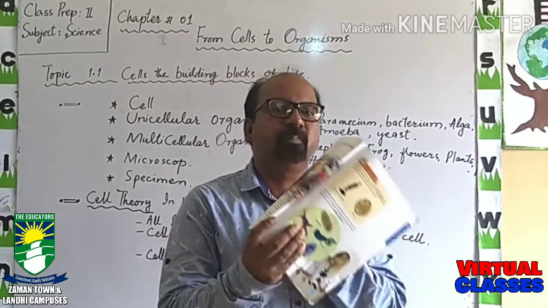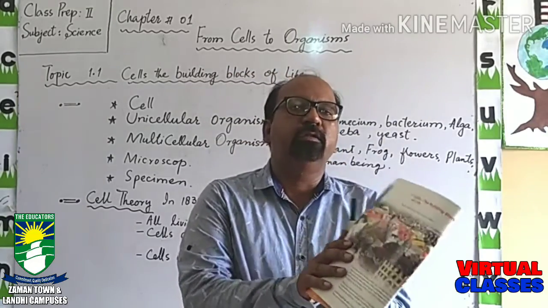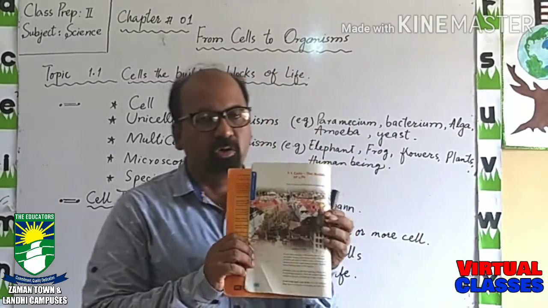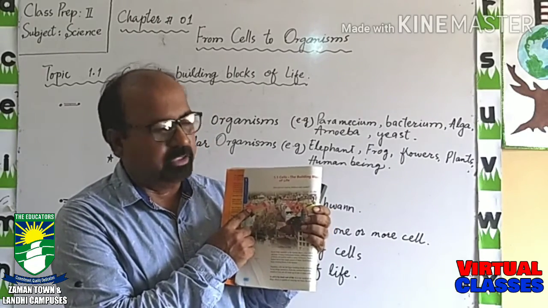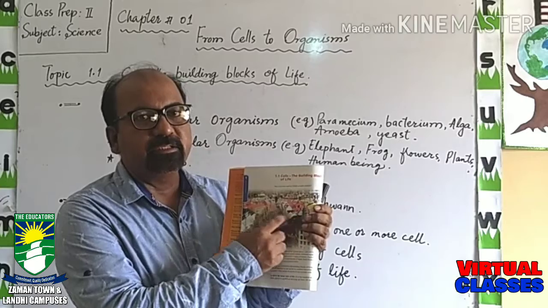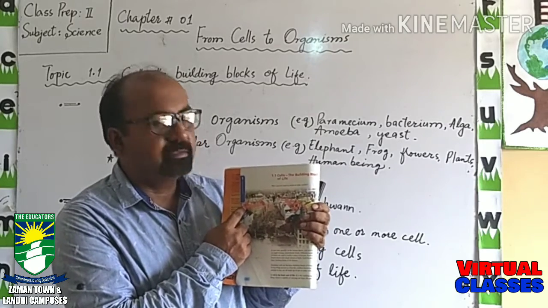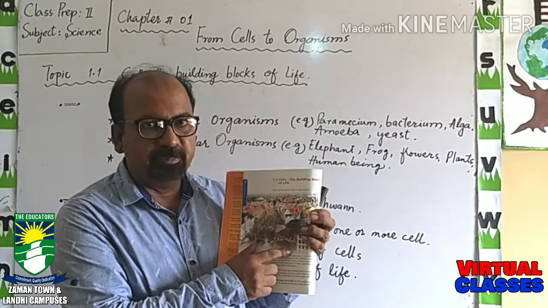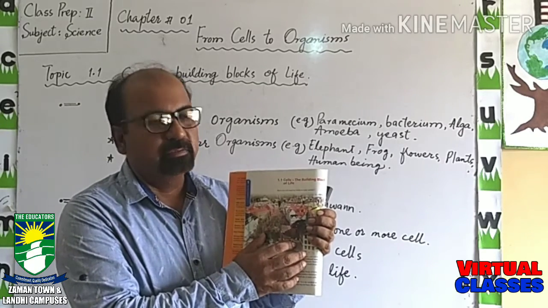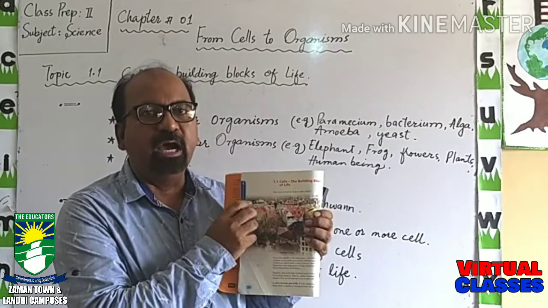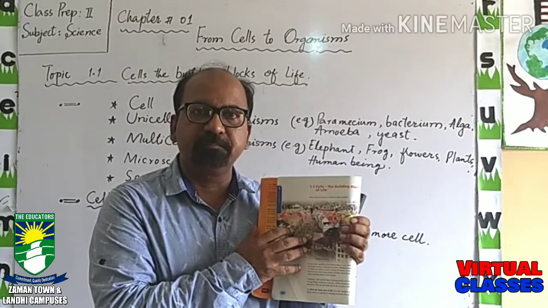For example, if we see the first page of this book, here are a lot of buildings you are watching on this page. These buildings are of different types. Some are small, some are big, but all the buildings are made up of bricks.